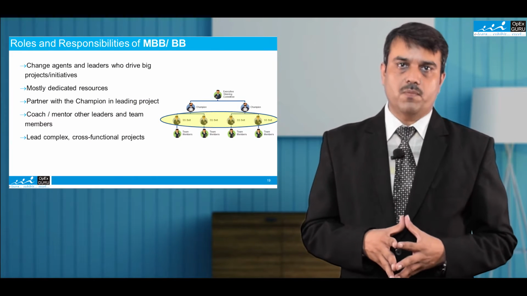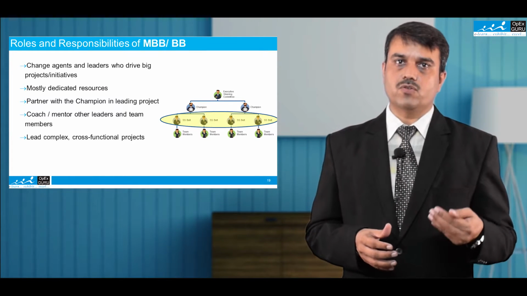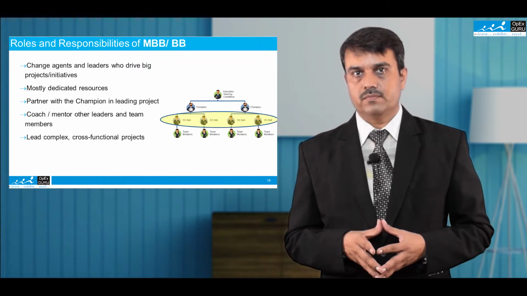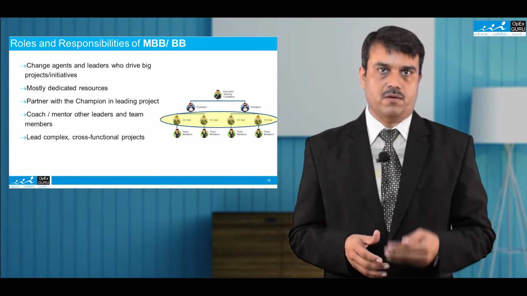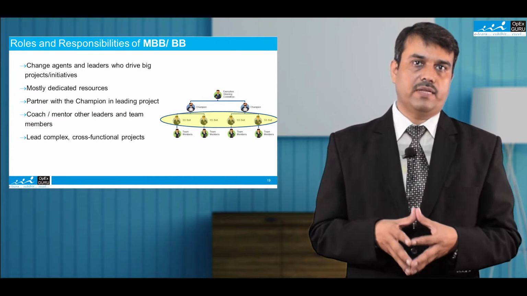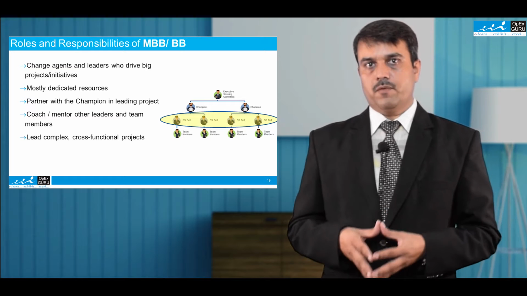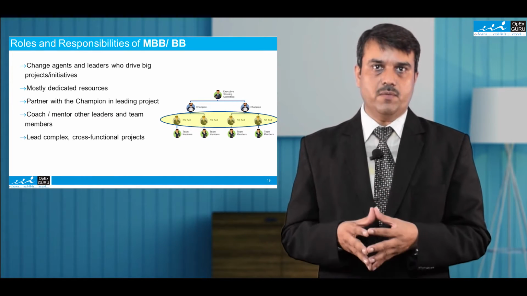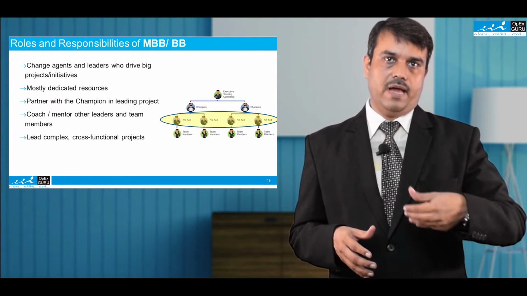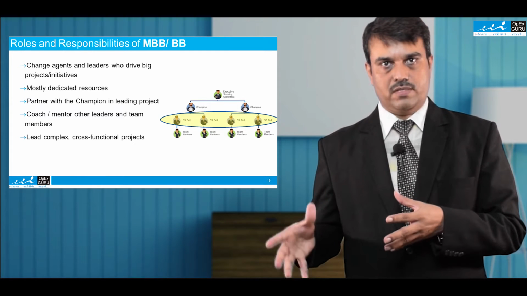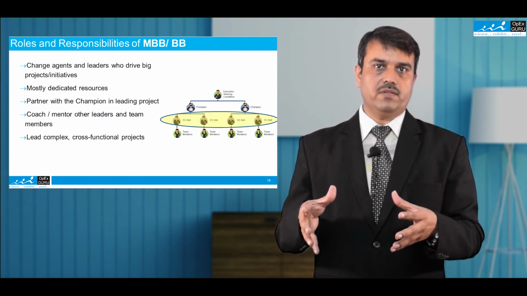Now the roles and responsibilities of a master black belt and a black belt. Some companies have a designated resource called master black belt, which is a full-time resource. A black belt also can be a full-time resource in the organization. Black belts and master black belts act as coaches and mentors for the entire Six Sigma team. They act as Six Sigma experts within the company. They also lead projects which are very complex in nature, and they discuss and collaborate with the champions at various levels. They also help and support other team members when they are stuck with the Six Sigma tools and techniques.